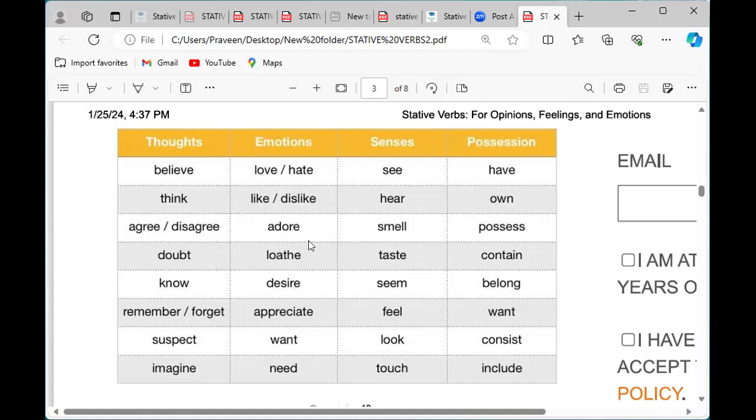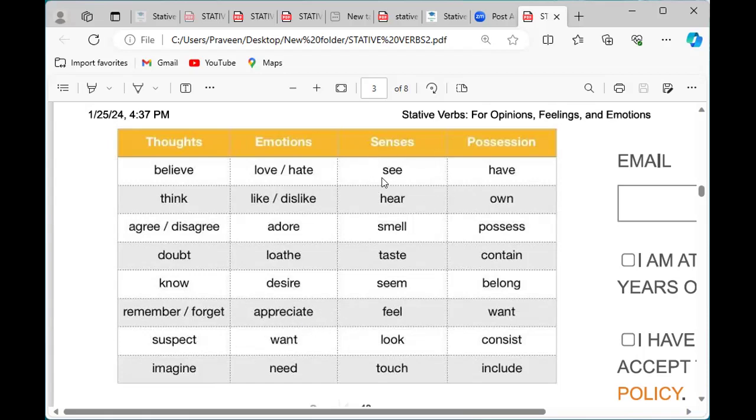Hate and loathe mean the same, but loathe is stronger, hating the other person or thing, disgusting. And adore is strong love. Appreciate, want, and need. We appreciate people when we value them and are grateful to them by recognizing their work. We value their things; that is appreciate.